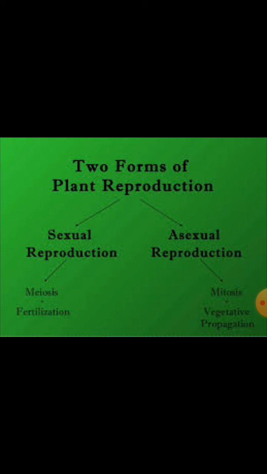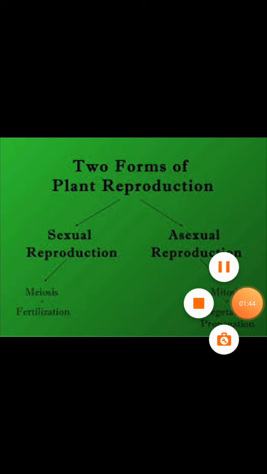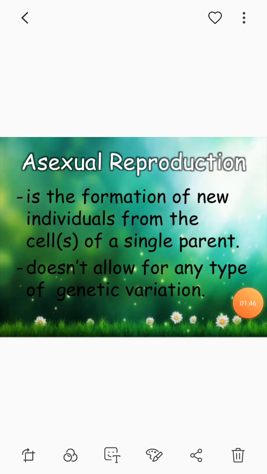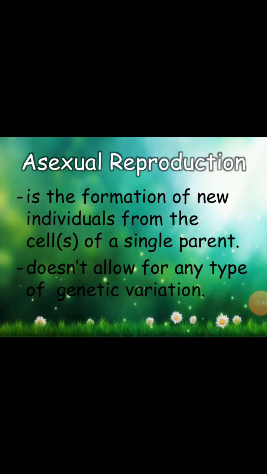So now in this class, a special type of plant reproduction, asexual reproduction. What is asexual reproduction? It is the formation of a new individual plant or cell from a single parent, which does not involve male and female gametes. This is called asexual reproduction. There are no variations; all look like the parent and are genetically identical, like a clone.